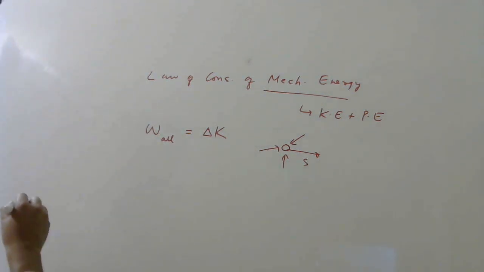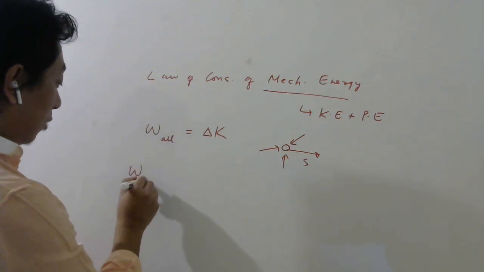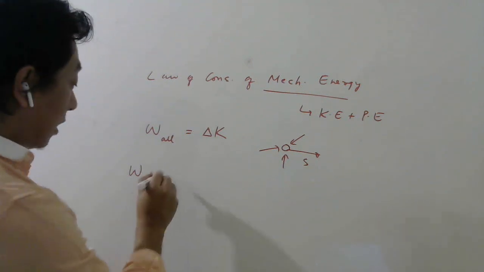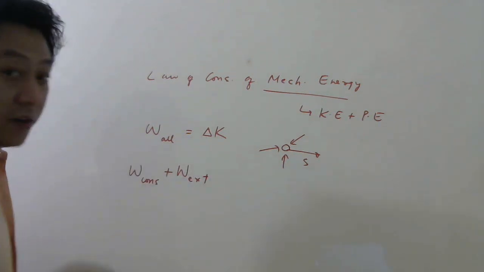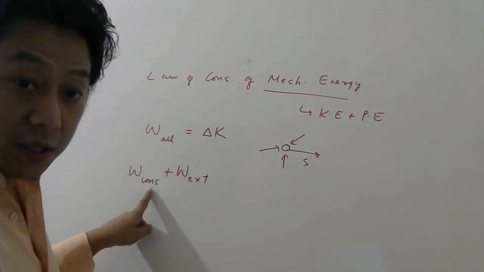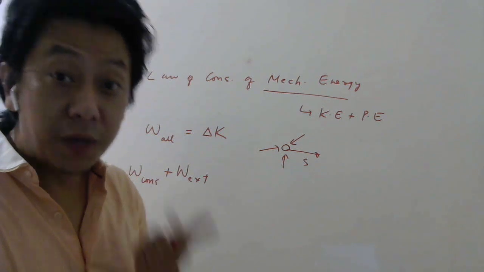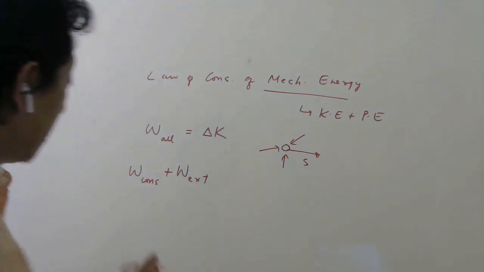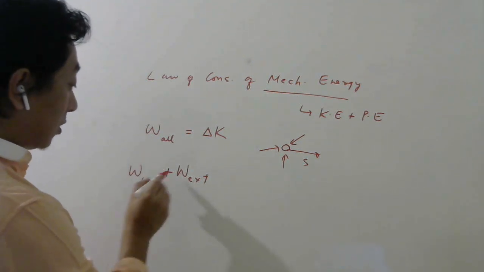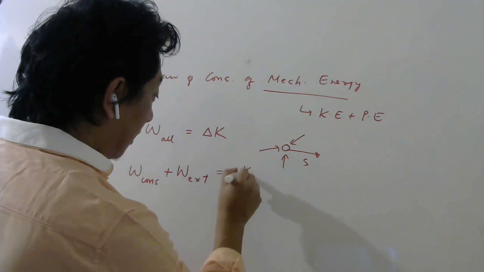Now, what are the forces which may be acting? Some of them will be conservative forces and some of them will be external forces which may not be conservative. Conservative forces are like gravity, spring force, and electrostatic force. So work done by conservative forces plus work done by other forces should be equal to delta K.